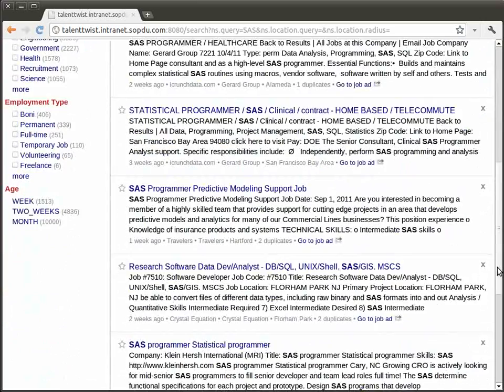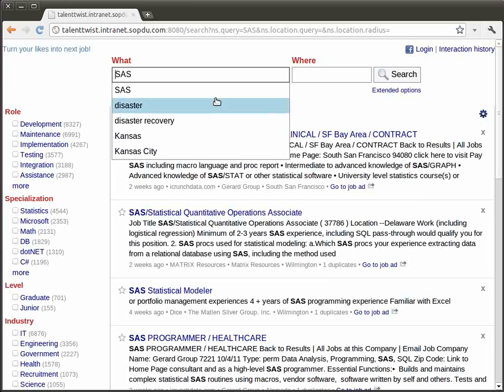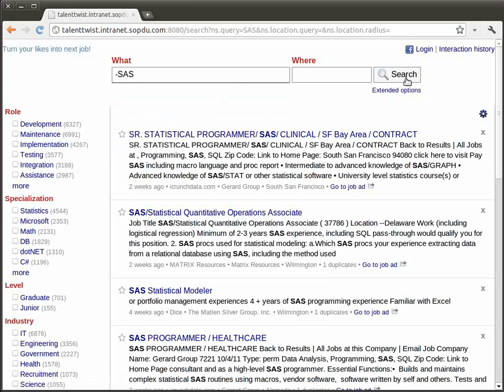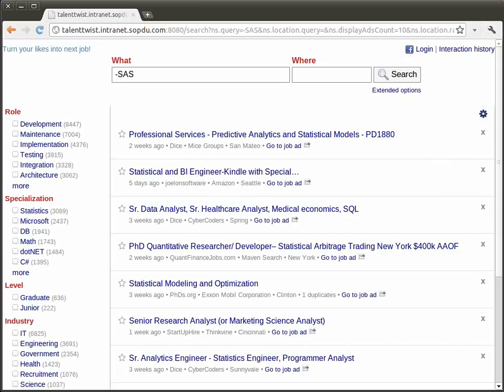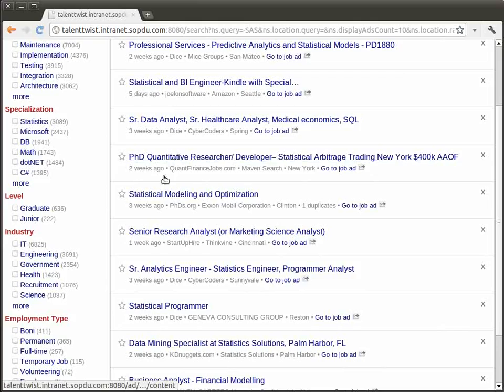Okay, and now assume I would like to look for SAS-like jobs, but please without SAS anymore. And here we go. SAS context is activated, but SAS itself is prohibited.